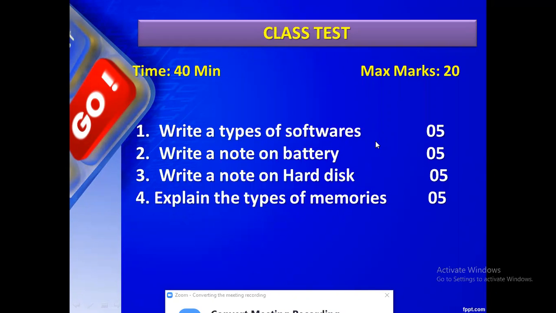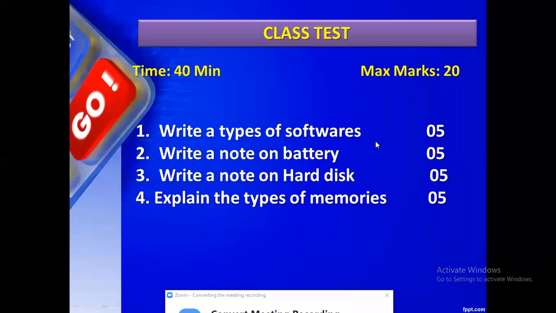Then ROM is classified into how many types? Three types: PROM, EPROM, and EEPROM. What is the full form of PROM?